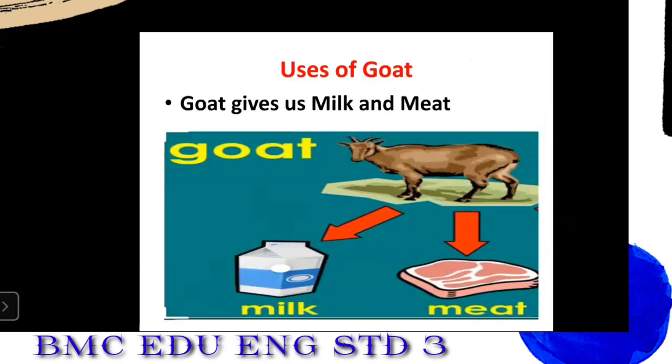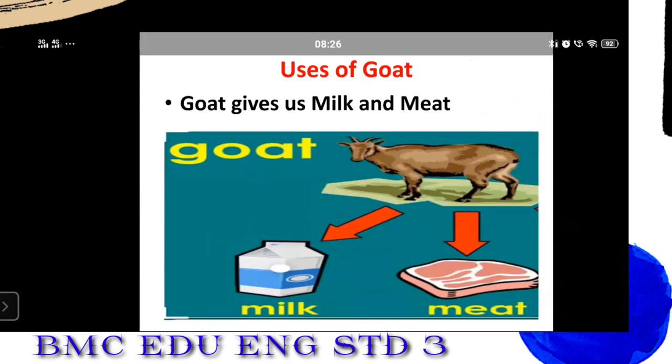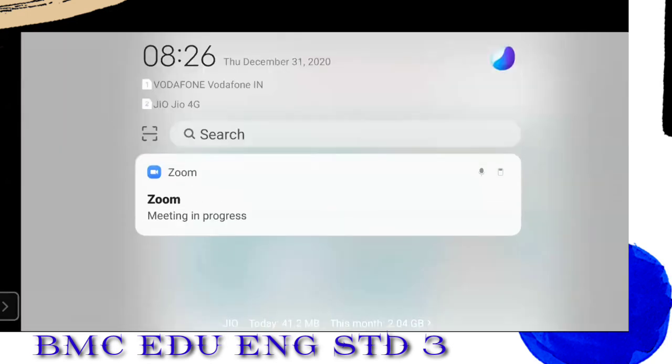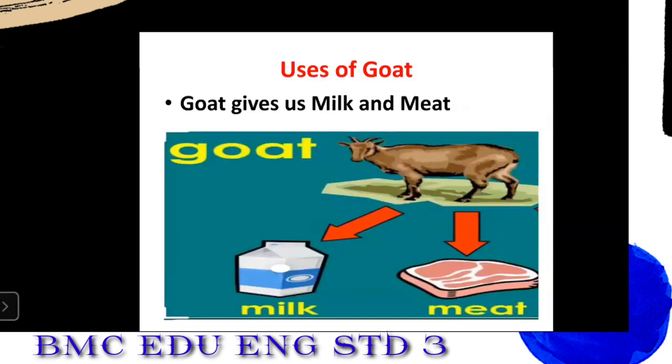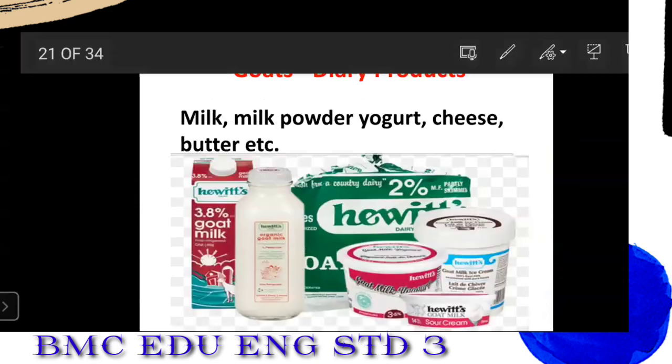Next, the main uses of goat here, student, is that goats give us milk and meat. Now, these are the two main products of the goat that you all know, and all non-vegetarian people, they enjoy eating the goat meat. Goat's dairy product.